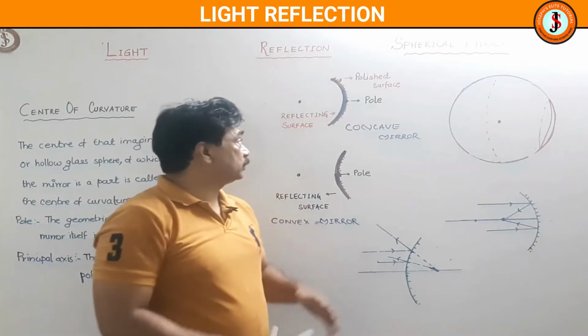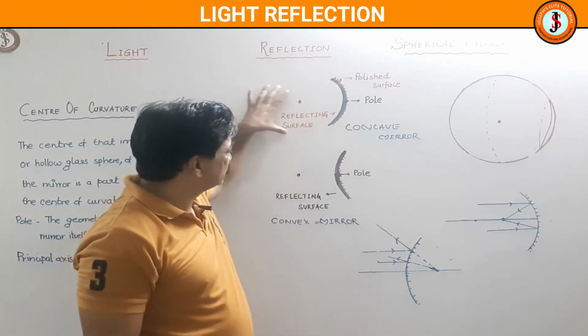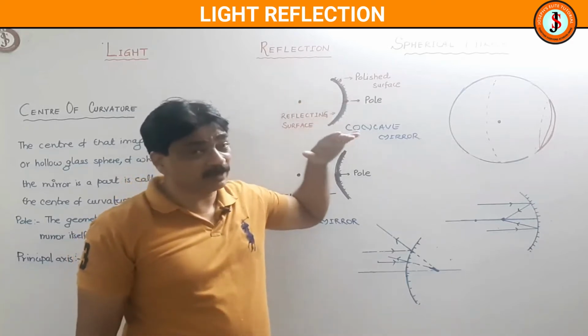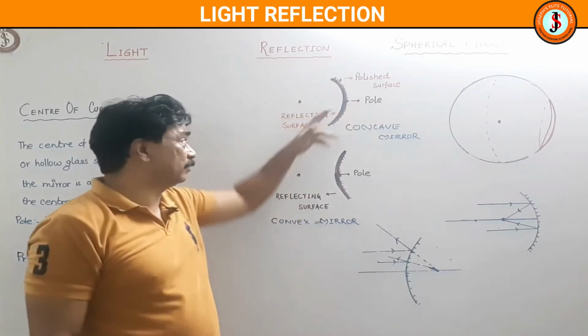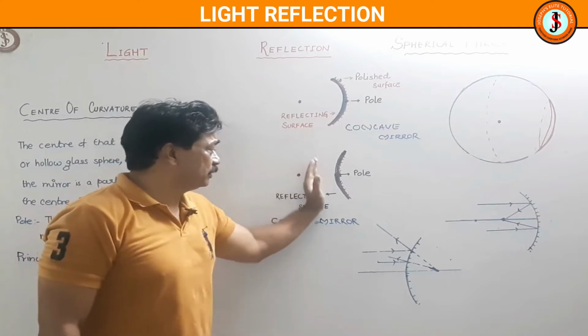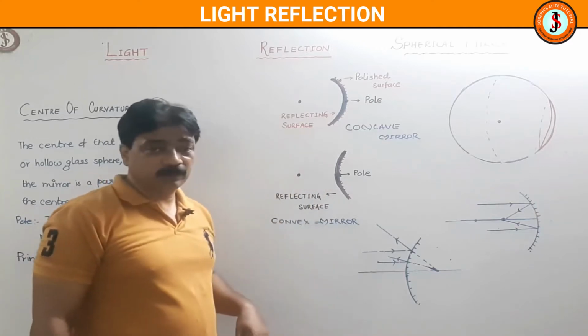So now some related terms, but before that try to understand. This is the reflecting surface, so it is a concave mirror. The reflecting surface is inside, cave-like. Inside the cave, the rays are incident and they get reflected. And convex, what will happen? Just the opposite. This is bulging, so the rays come this way and they reflect.